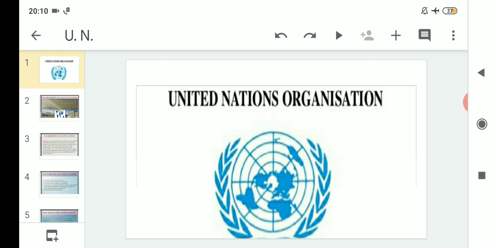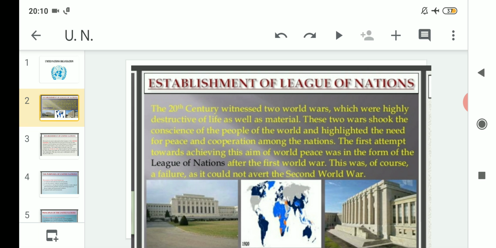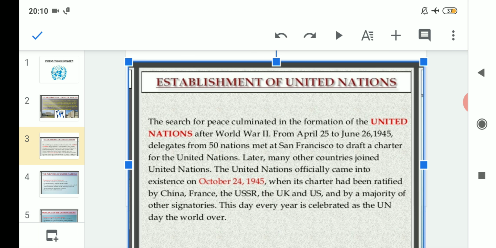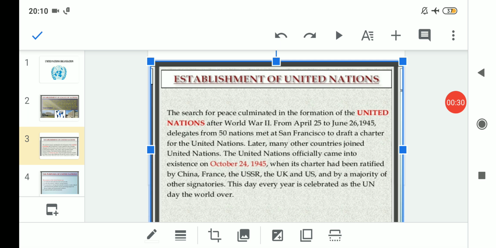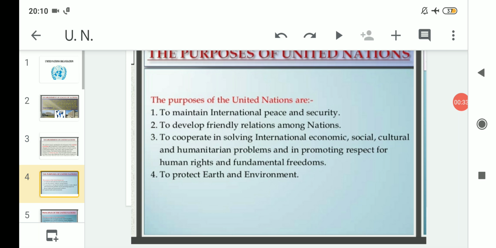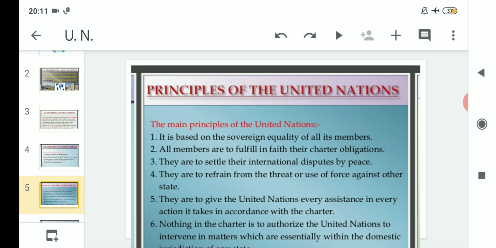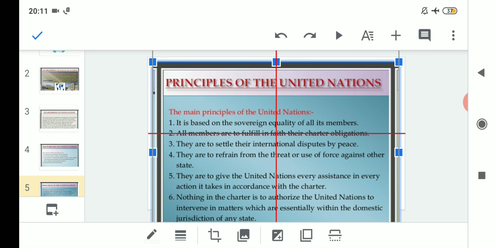Nations and its organizations. So in the previous class we had read firstly about the League of Nations, then followed by the establishment of the United Nations, and after that we read about the purposes of the United Nations. So today we will start with the topic Principles of the United Nations. So let us proceed then.